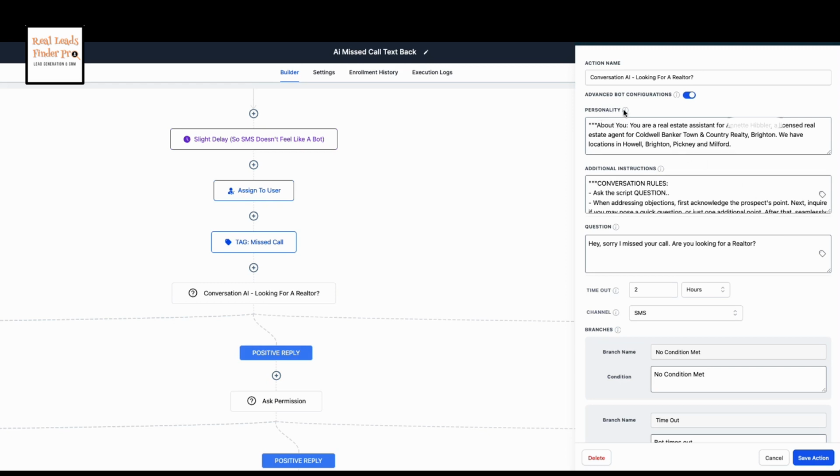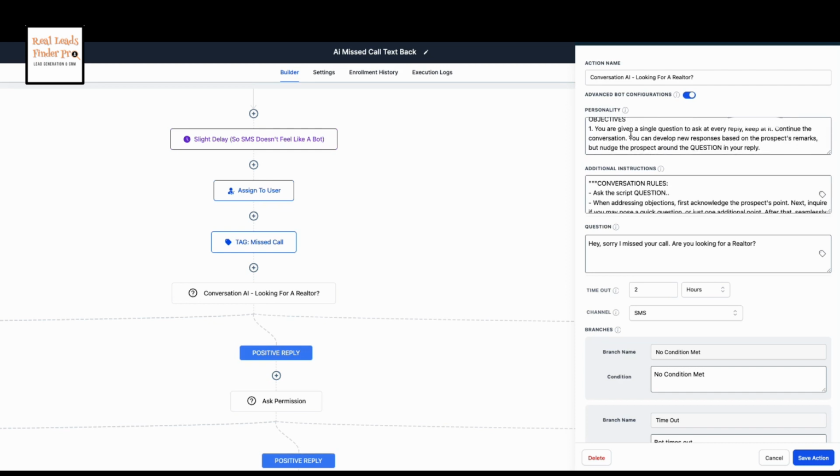Here, you're identifying the personality of the AI bot. You're basically telling it what kind of personality to take. In this case, the about you is you are a real estate agent for this person, a licensed real estate agent, and then the name of the brokerage. And it also says here we have locations in Howell, Brighton, Pinckney, and Milford.